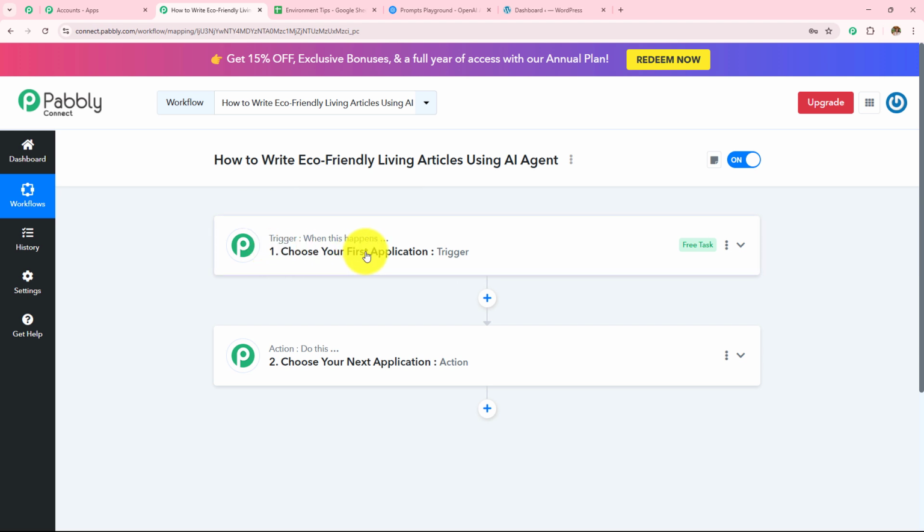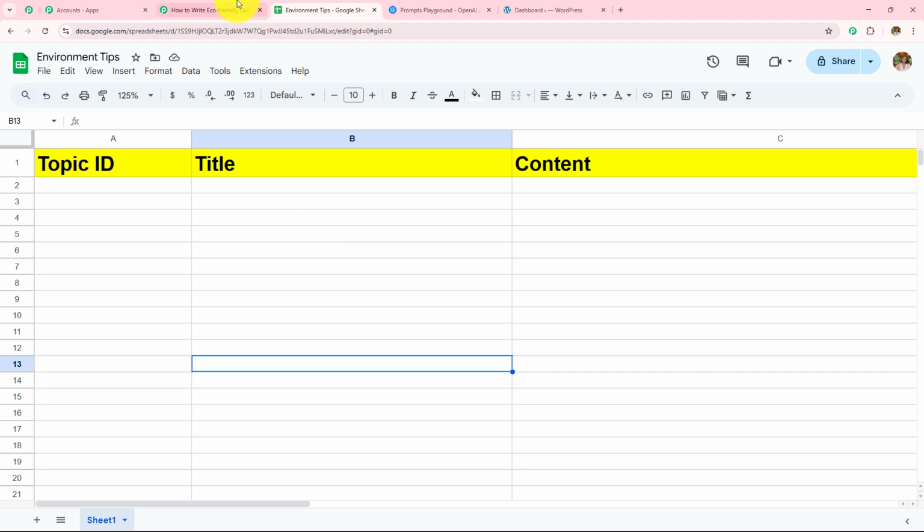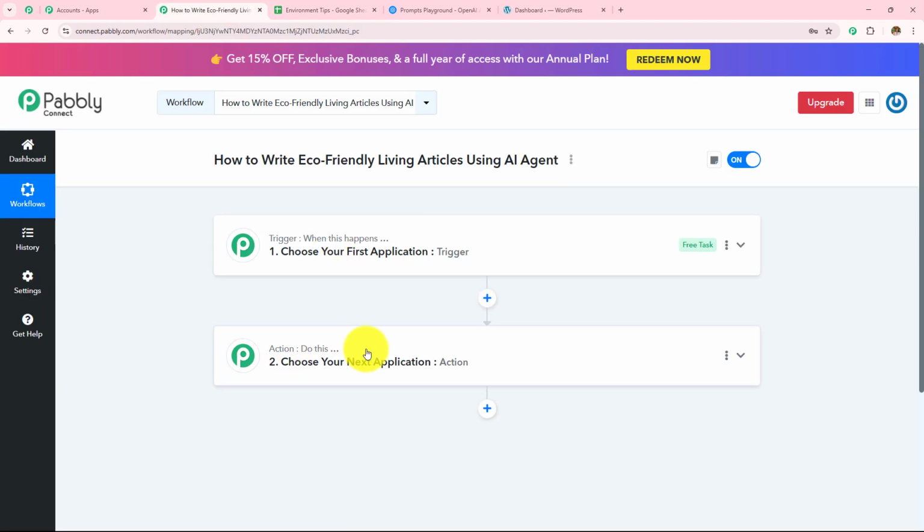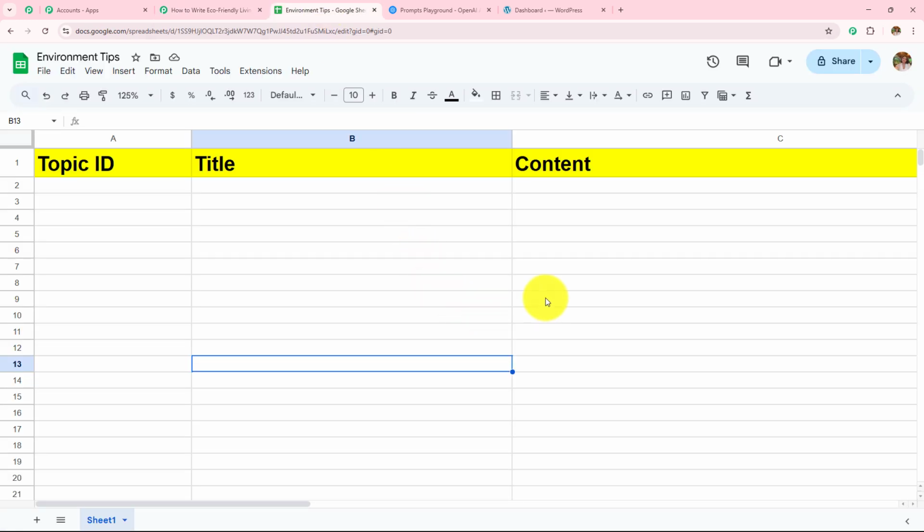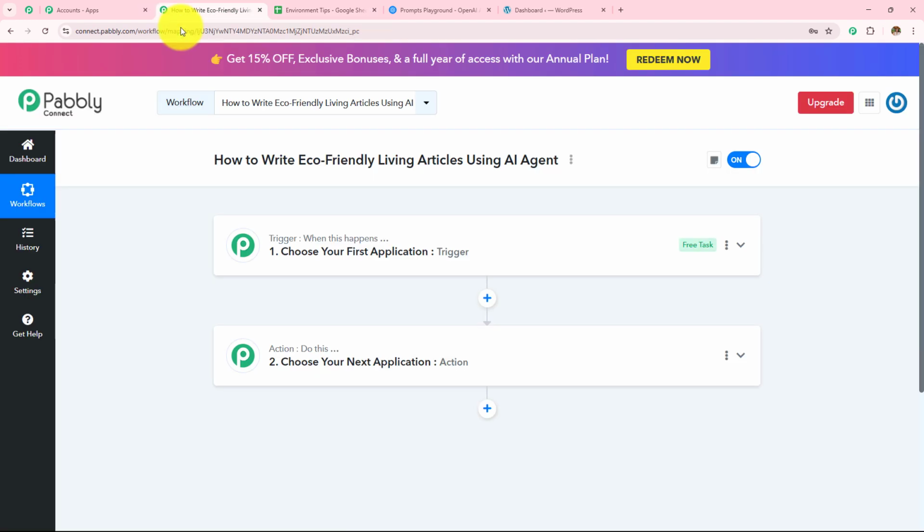Now here trigger says when this happens. So when I add a new title in my Google Sheets spreadsheet, and then action says do this, then generate the article and post that on WordPress. So in my action application, I will be taking OpenAI and WordPress. And if I want to update my Google Sheets spreadsheet, I will take Google Sheets again as my action application.